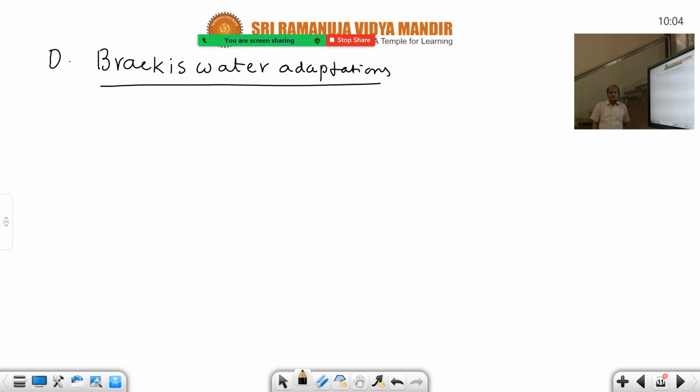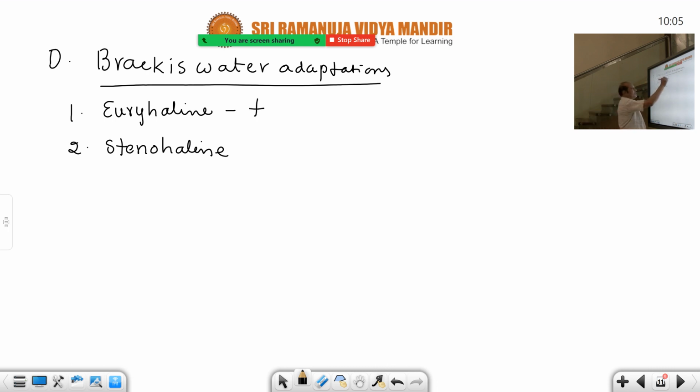So in this regard, I wanted to discuss the most important point, that is euryhaline and stenohaline. These 2 points, just like in the temperature, eurythermal and stenothermal, and in same terms, haline means salinity. See, what you call the plants which are growing near the seashore, saltwater plants, halophytes. That's why hali means salinity. Euryhaline, tolerate wide ranges of salinity.